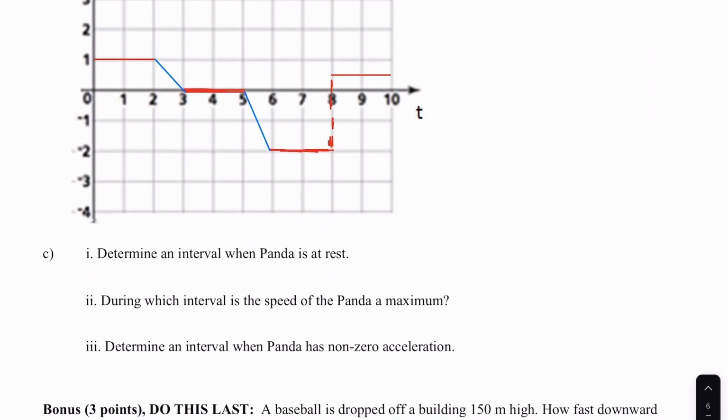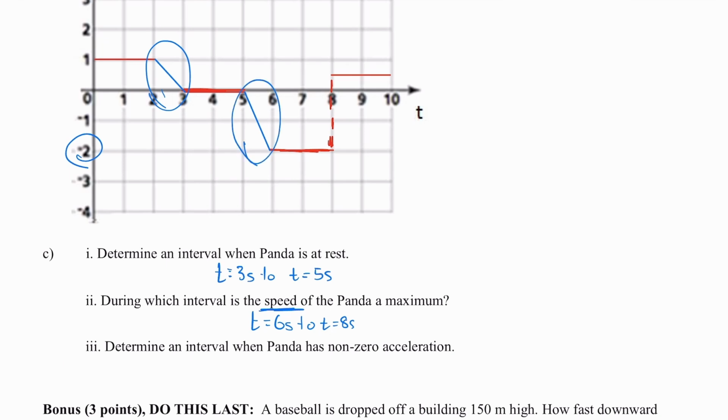Part C asks me to determine an interval when the panda is at rest. Well, the panda is only at rest from t equals 3 seconds to t equals 5 seconds. Second question says, during which interval is the speed of the panda a maximum? Remember, speed doesn't care about positive or negative. And the greatest number the panda achieves is 2. And that occurs from t equals 6 seconds to t equals 8 seconds. Part C says, determine an interval when panda has non-zero acceleration. Well, there are 2 sections where we actually have an acceleration, between 2 to 3 and 5 to 6.